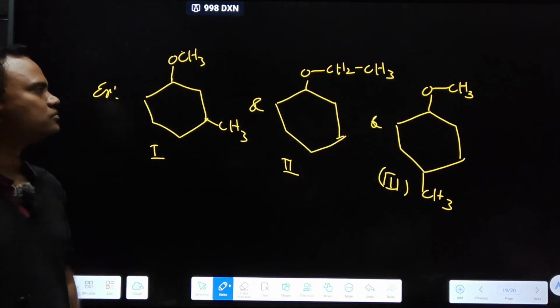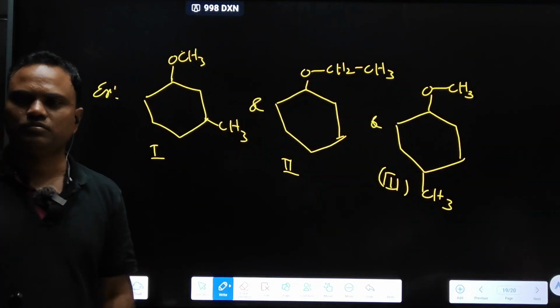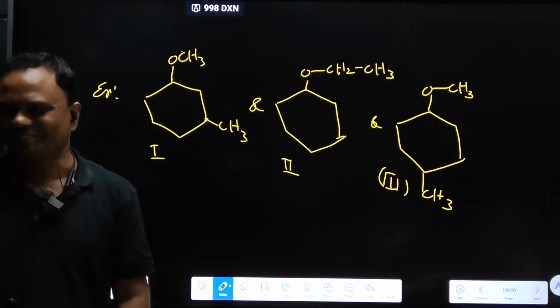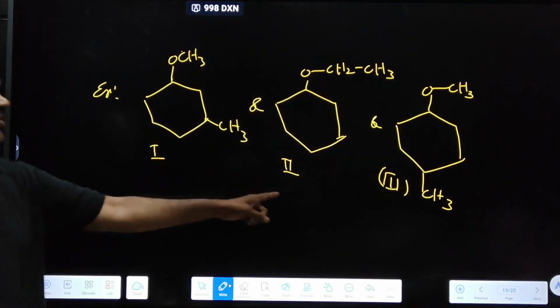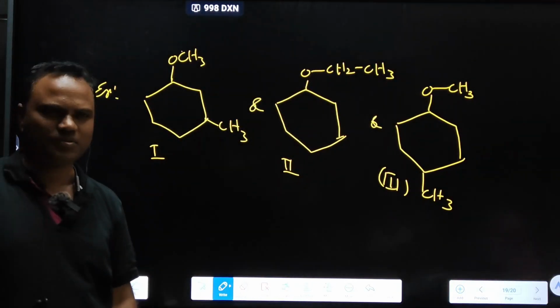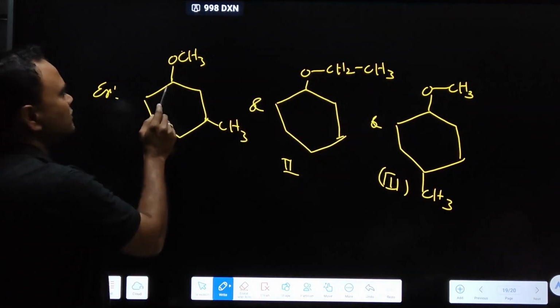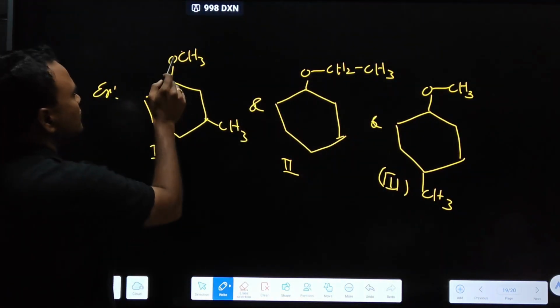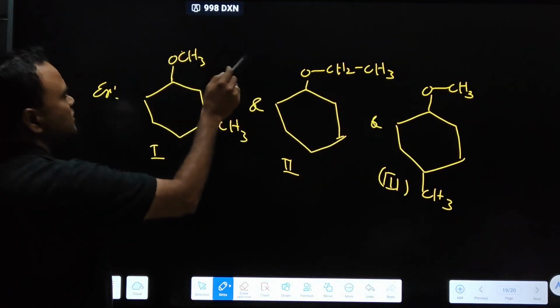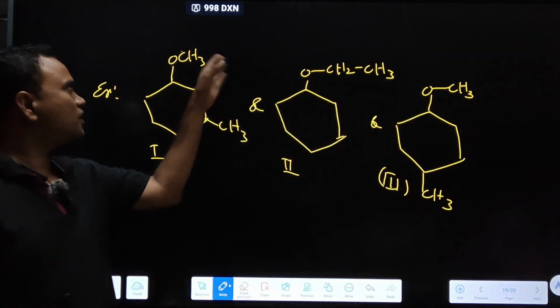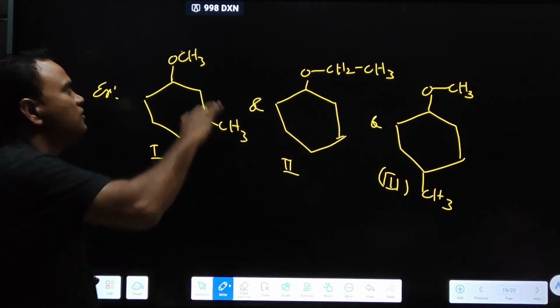One and two. It's very easy with doubt. These two are metamers. See, this is O. Consider this as the right side part. In the right side, how many carbons are present?